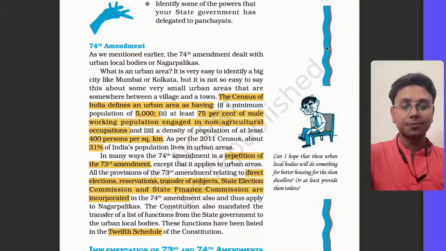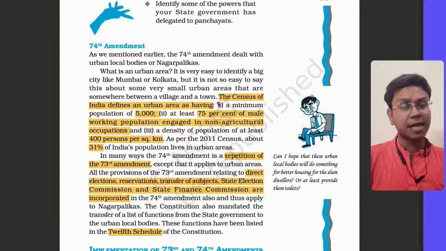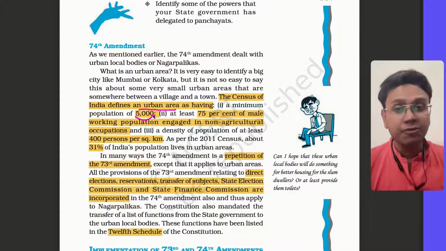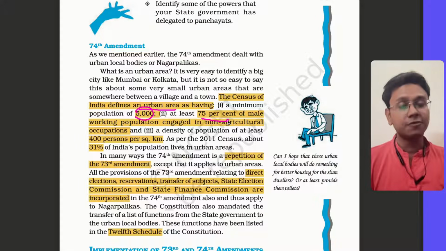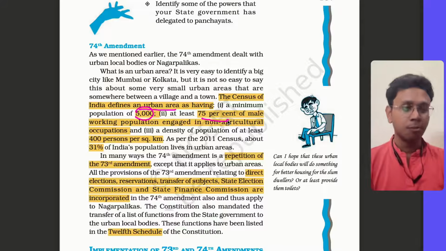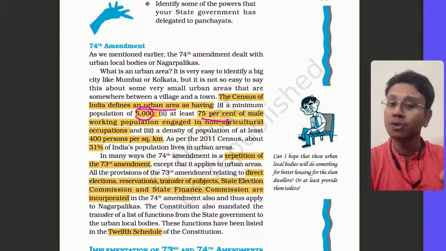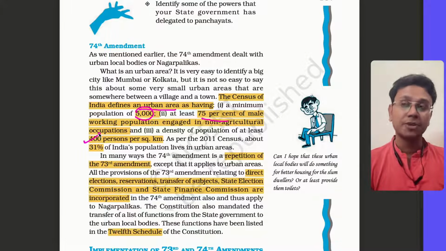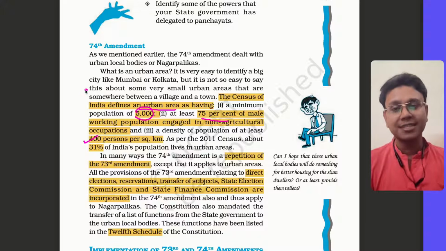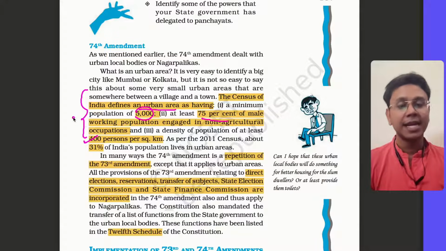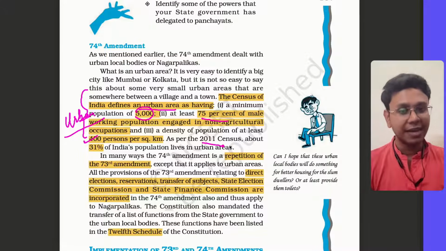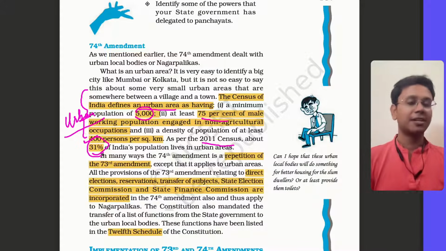Now, what factors are taken into account while categorizing a particular area as urban? The Census of India defines an urban area. How? An area which should have a minimum of 5,000 population, and 75% of the male working population of that area should be doing some non-agricultural work. And also the population density of that area should be at least 400 persons per square kilometer. So if these parameters are met, then the Census of India categorizes that area as an urban area. As per this concept, in the 2011 census, around 31% of India's population was urban.